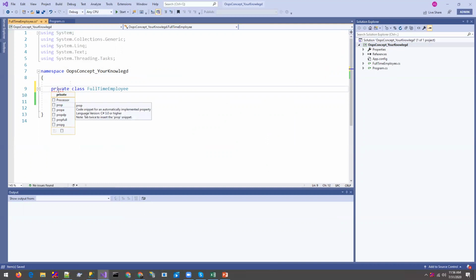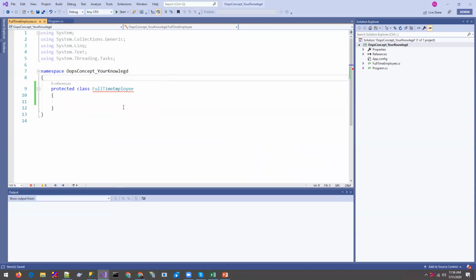private, and then internal, and then protected, right? These are the specifiers of the class. By default, if you want to use this class anywhere, we should make it public. So public is one type of specifier of the class. We can use this class anywhere in our solution. We can say this is the solution, our Solution Explorer.